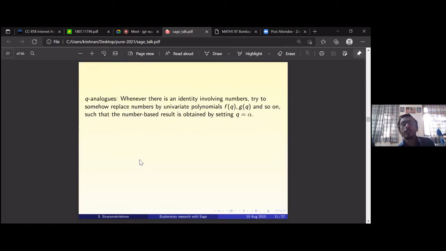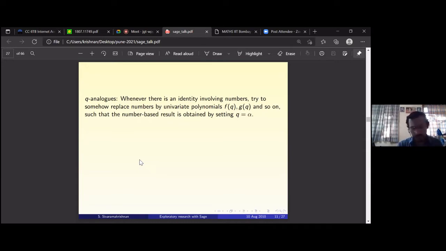All right. So in general, we have this idea of Q analogs. Whenever you have an identity involving numbers, you try to replace these numbers by univariate polynomials, like f of q, g of q. In this area, the variable is called q. It's not called f of x, g of x, but f of q, g of q, etc. And then, maybe by setting this variable q to be alpha, you get the number-based result. Yeah, this is the general idea.